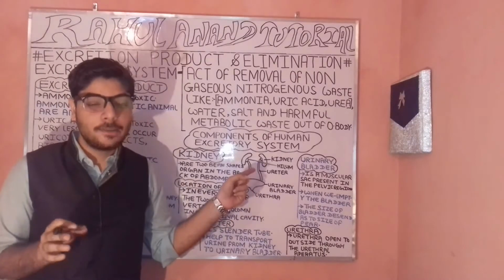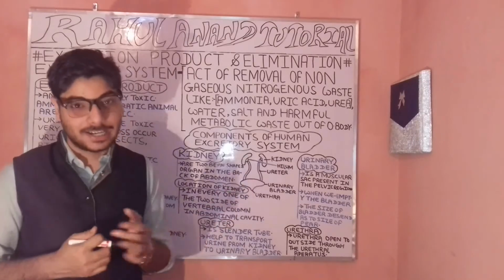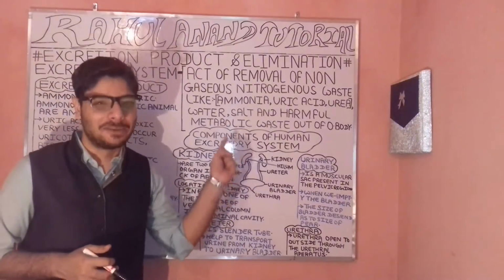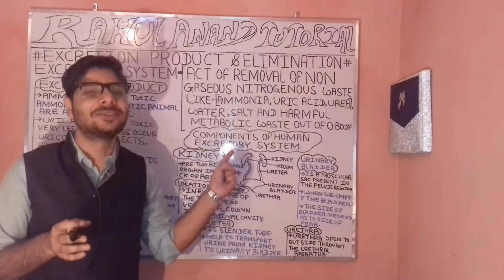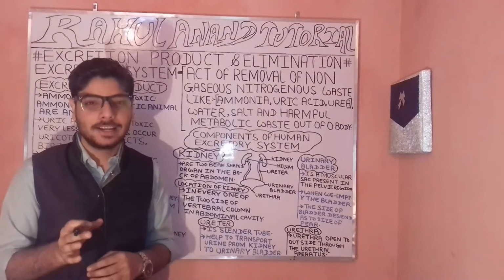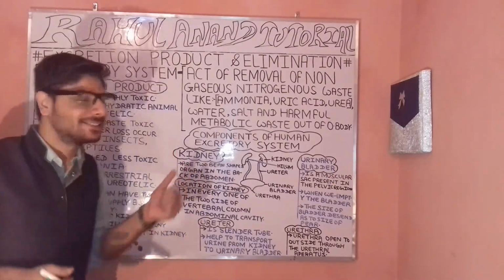You understand? But here, when we talk about metabolism, these nitrogenous wastes are nothing else but ammonia (NH3), uric acid, and urea. Now let's understand about these in detail.